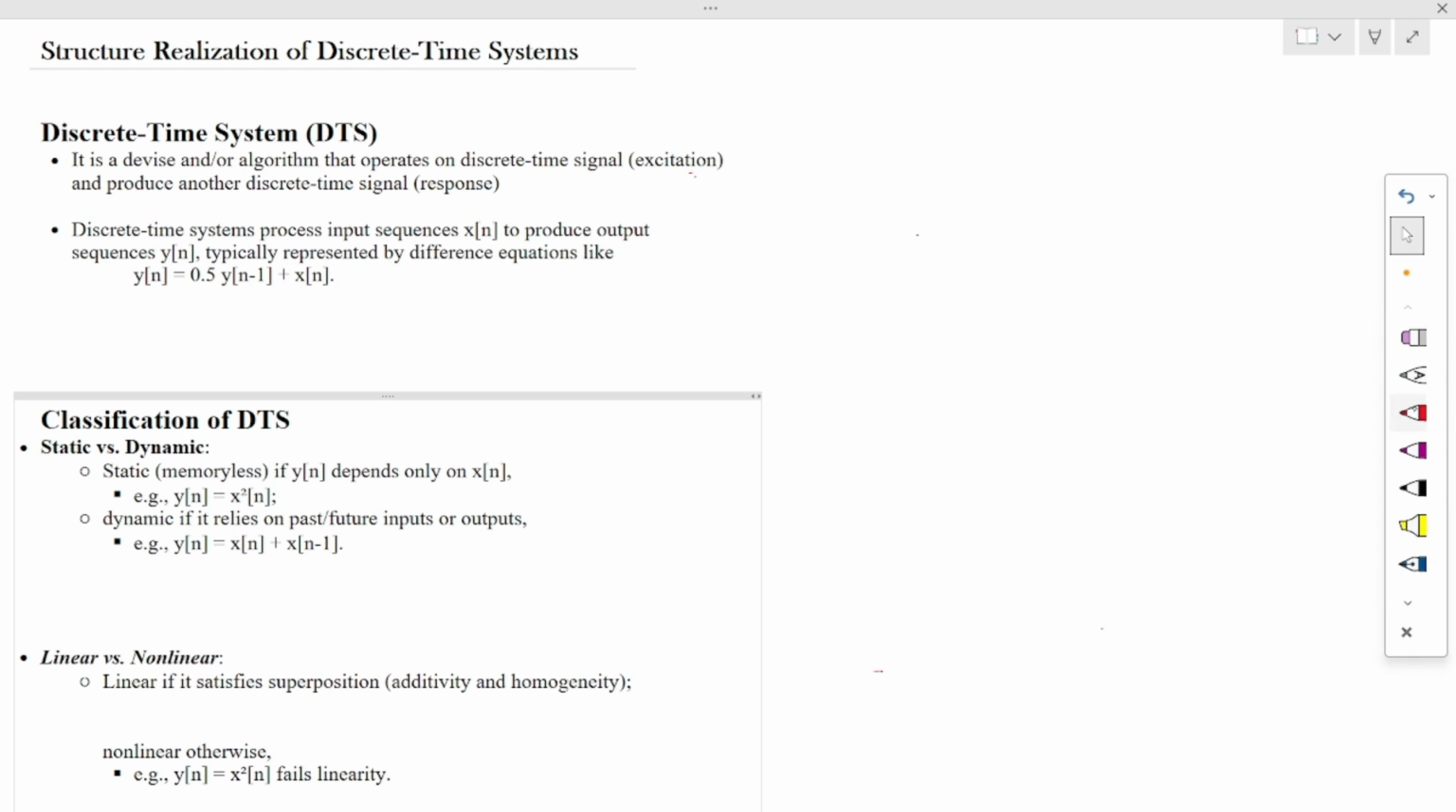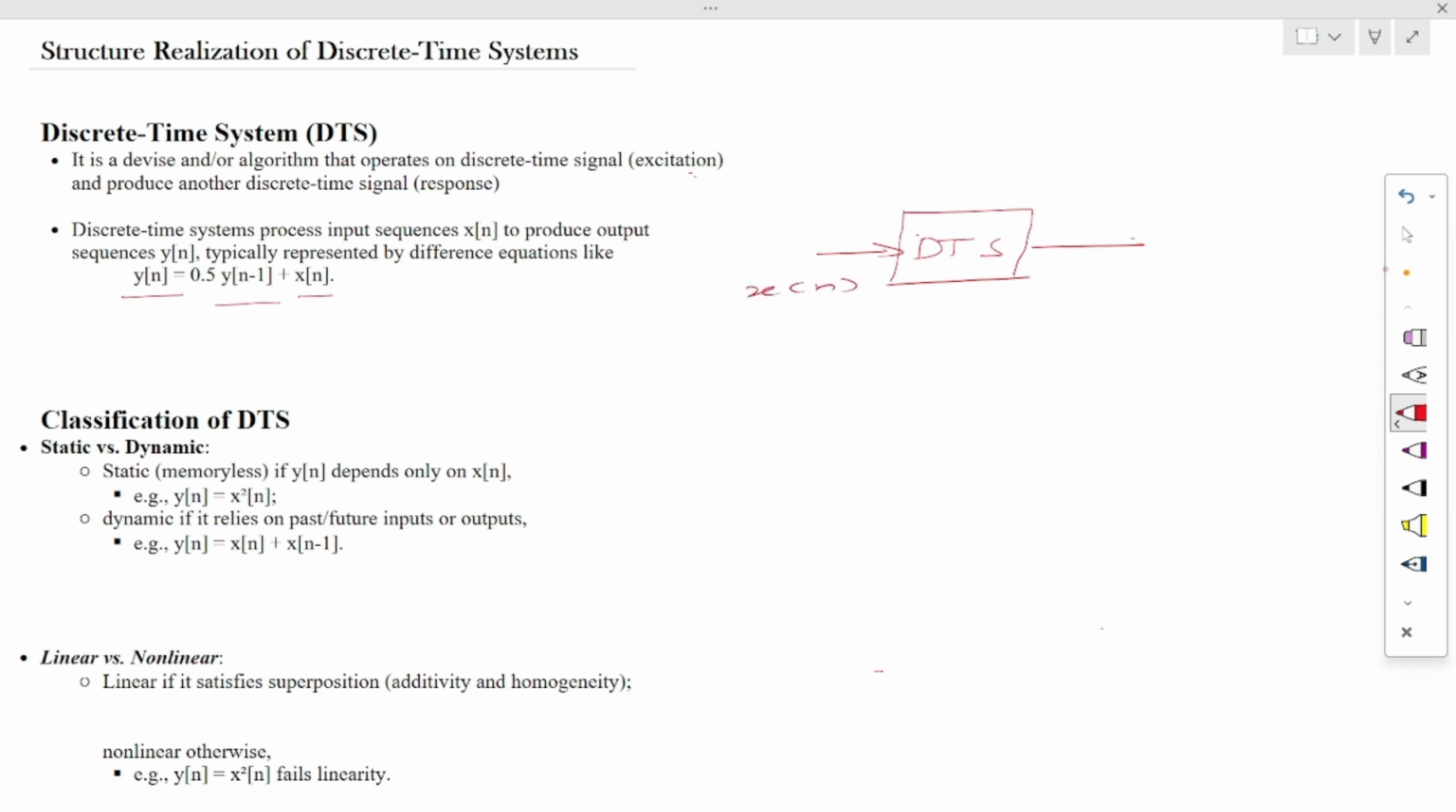If we consider that y of n is the output, or we can say the response of the system, and x of n is the input, then y of n is equal to 0.5 y of n minus 1, where y of n minus 1 is representing the one unit delayed output signal. In block diagram representation, we have a discrete time system, and we apply this x of n to this system, and the corresponding output is defined by y of n.